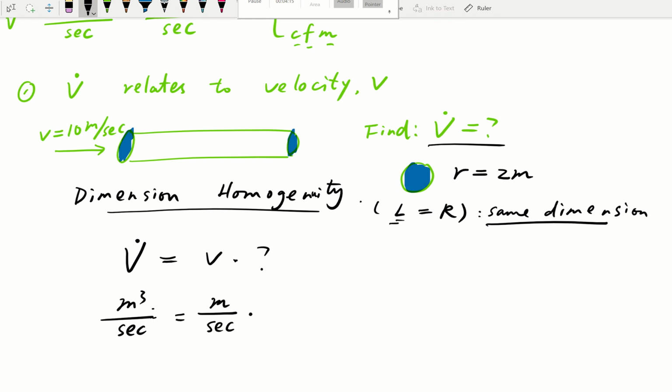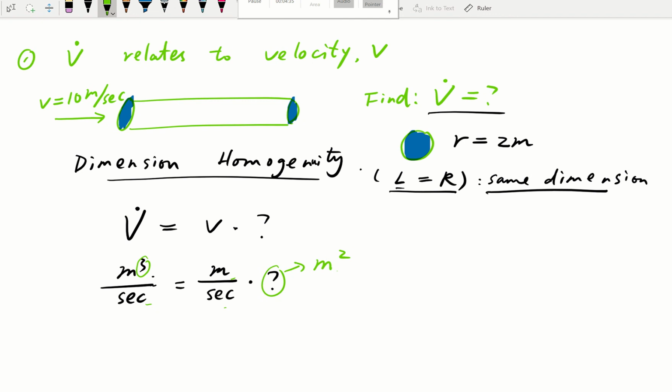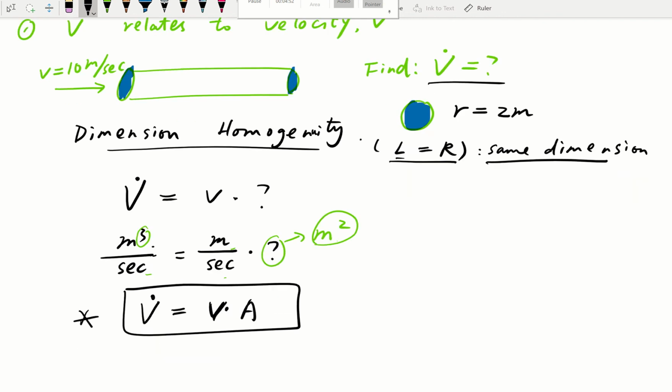To make the left side and right side have the same dimension, what do we need for that question mark? That's right, it has to be meter squared, because meter times meter squared gives us meter cubed, and seconds match on the bottom. So that's the missing link. What dimension has the unit of meter squared? That's right, area. So the relationship between velocity and volume flow rate is through the cross-section area.